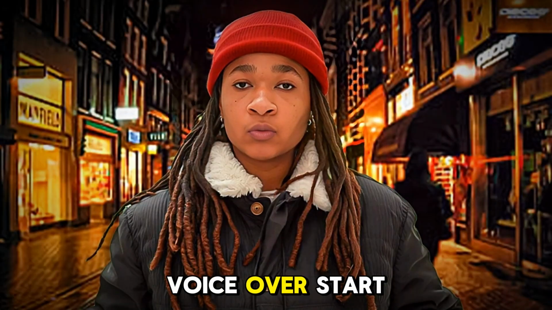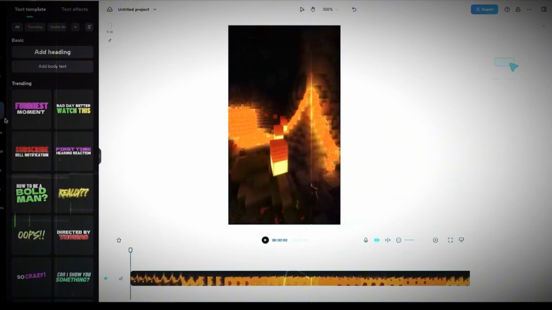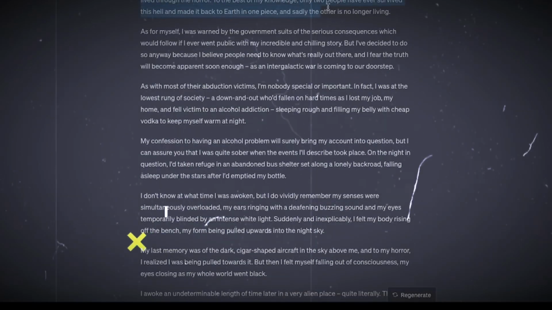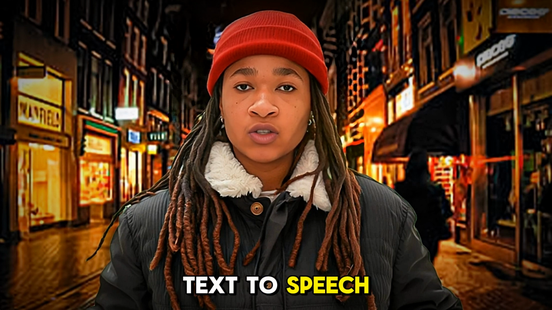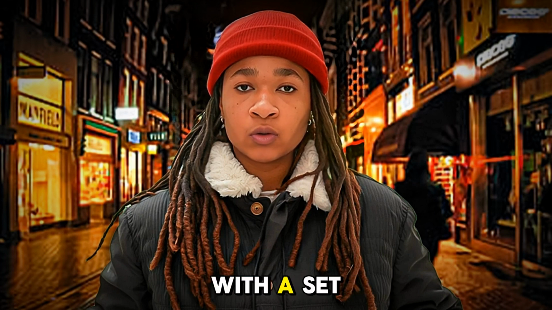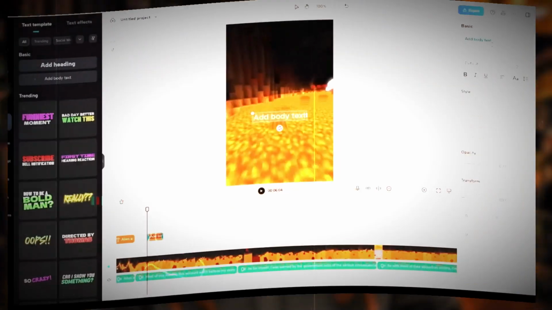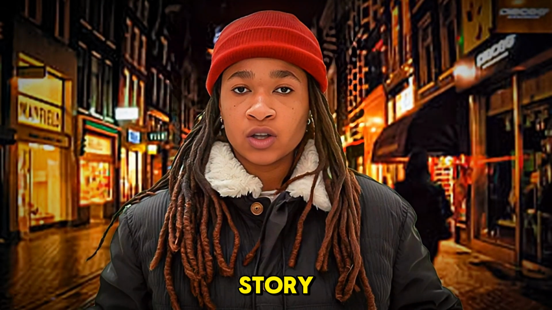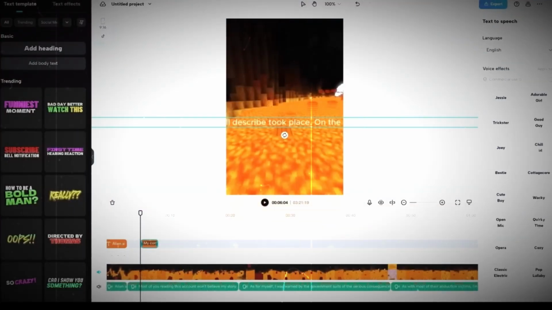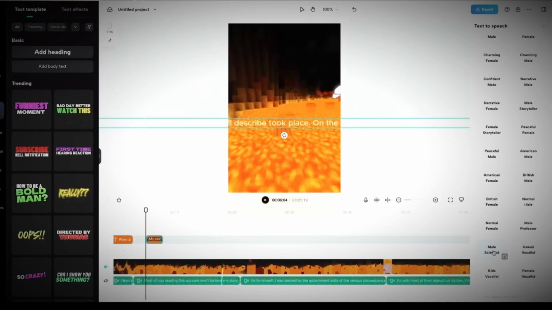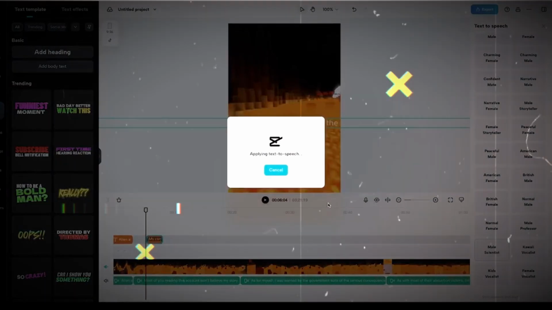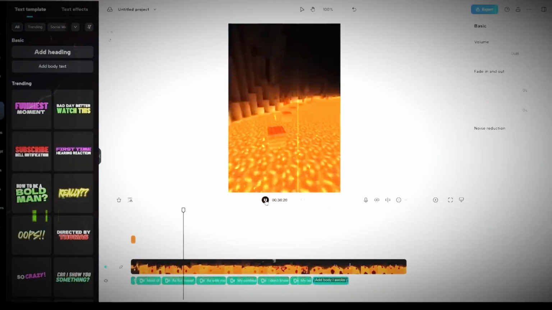To make a voiceover, start by creating a text box, then copy a short part of the story from ChatGPT. This step is needed because the text-to-speech tool can only work with a set amount of text at one time. Paste in the text, and after you've done that for the first section of the story, use the text-to-speech option on the left of the screen to make a voiceover. I've tested all the voices for you and found that the male scientist voice is the best match for Reddit stories. Repeat this for every part of your text.